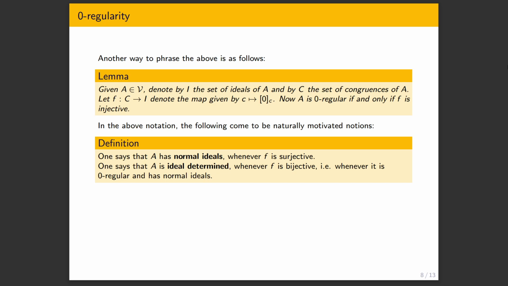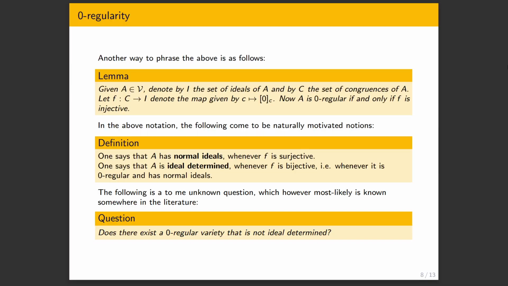Whenever we have an ideal determined variety, any ideal can be uniquely thought of as a congruence, and vice versa. Well, the other direction is always clear. We can think of a congruence as an ideal by taking the equivalence class at 0. But this means that we can quotient by ideals. This is exactly the sort of varieties that we wish to study or characterize, and they're characterized by some Malcev conditions, again, by these terms. We'll get to that in a moment, I said.